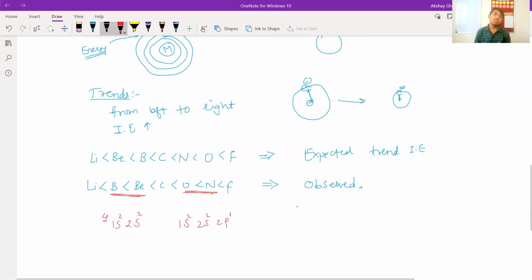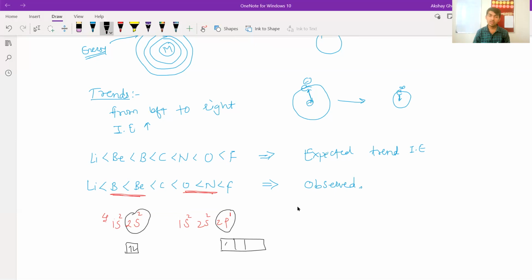It is easy to remove this p electron because it is an unpaired electron. But it is very difficult to remove the 2s electron because it is paired. We know the s orbital is like this, and p contains 3 orbitals with this 1 electron.